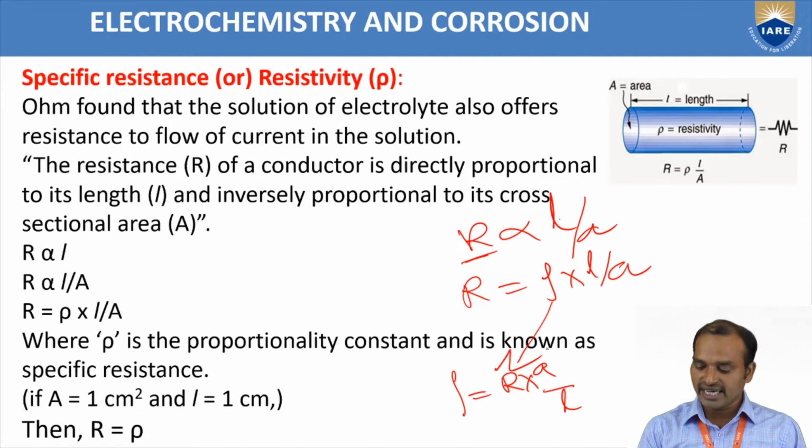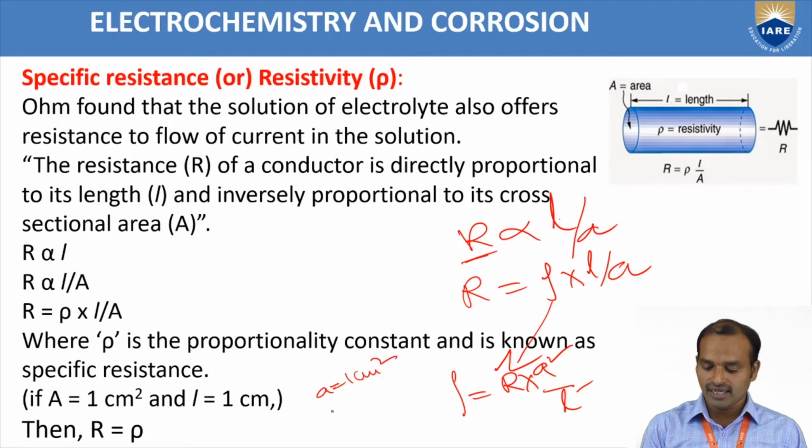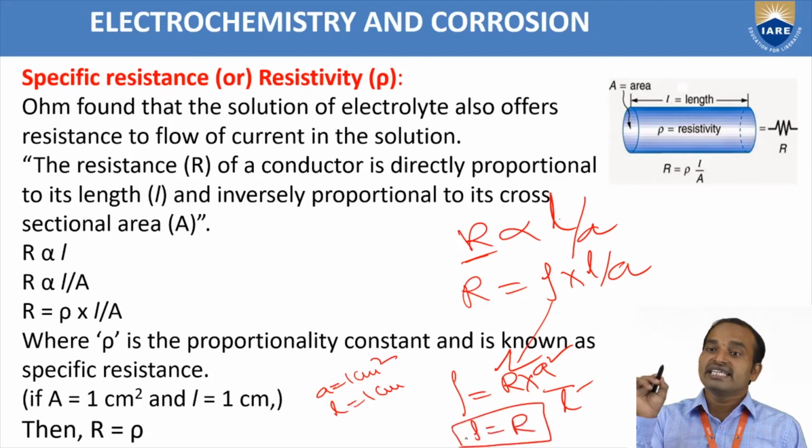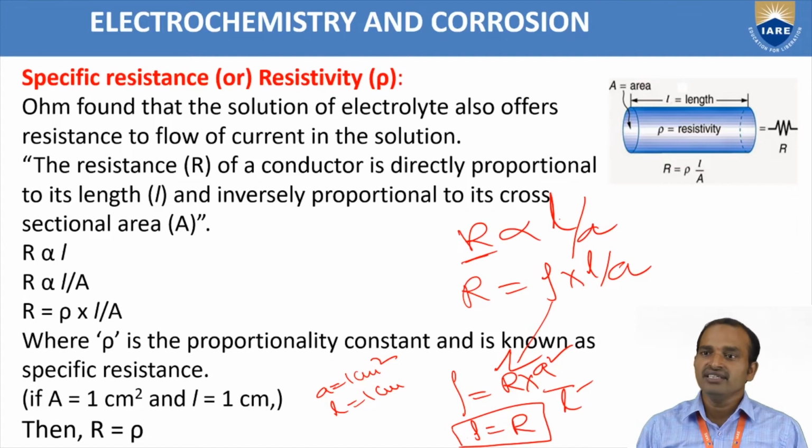Here R is the resistance, A is the area of cross section and L is the length. Suppose for example I take A equal to 1 centimeter square and L equal to 1 centimeter. Then rho is equal to R. When rho is equal to R, the resistance of a material having length 1 centimeter and area of cross section 1 centimeter square is called the specific resistance or resistivity.